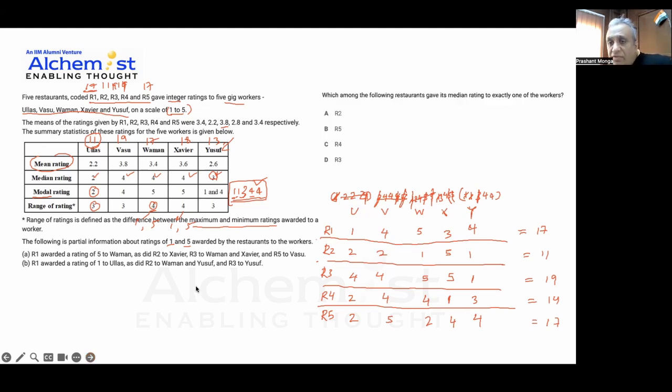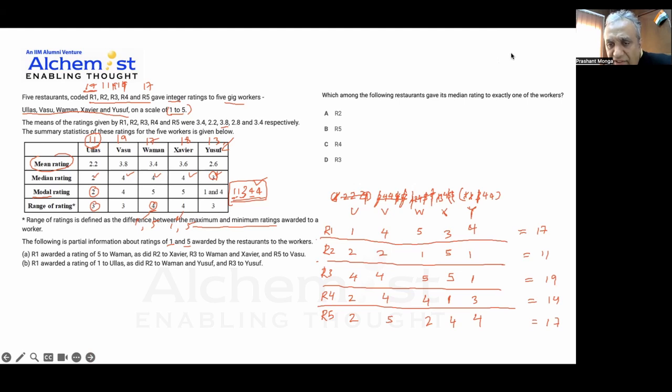The next question is: which of the following gave its median rating to exactly one of the workers? Median rating means the middle value, the third value, and it should occur exactly once. So there should be one middle value. In this case the middle value is 1, 3, 4. There are two 4s, so it's not possible. This is also not possible.